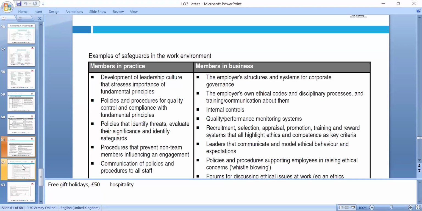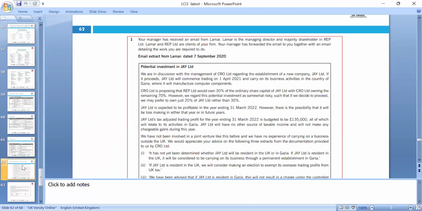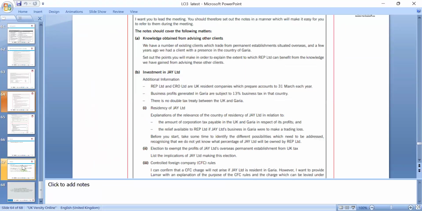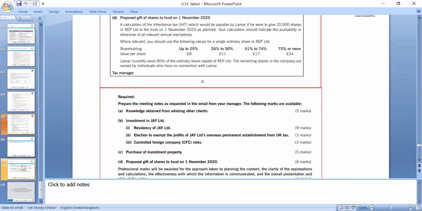Whether you are a member in practice or in business, we all have to follow these professional codes of ethics. We have clear compliance procedures in place and we need to follow these. For the merit criteria, we added some examples to address it: purchase of properties and capital allowances, where the company's head office is, and investment schemes.